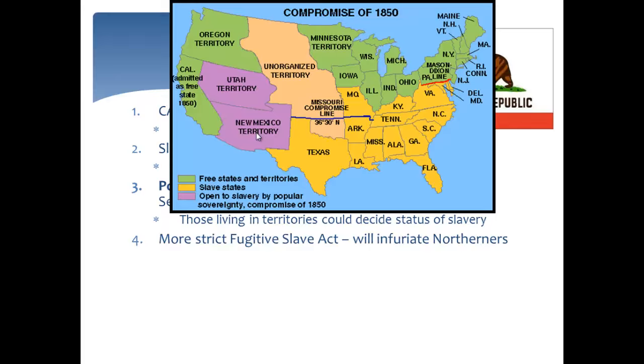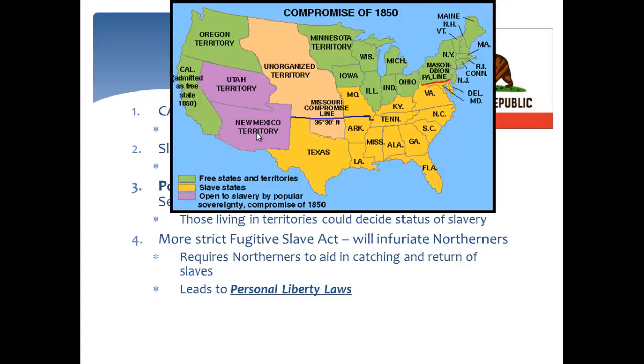A very important aspect of the Compromise of 1850 is a more strict Fugitive Slave Act, and this will infuriate Northerners. This is the one that the South really fought for and got, and this turns many Northerners into abolitionists. They are very upset because it requires Northerners to aid in catching and the return of slaves. So they had to take an active role. No longer could they just sit back and watch slaves run away. This required their involvement. And many states began to pass what are called personal liberty laws, which we'll talk about in just a few minutes.